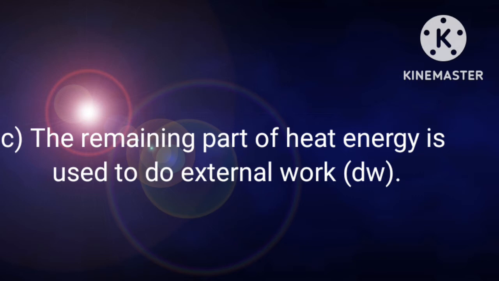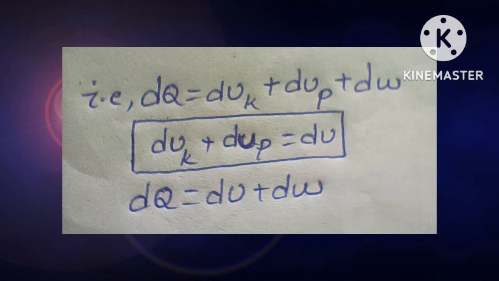It is denoted by dW. That is, dQ equals internal kinetic energy plus internal potential energy plus external work. Here dQ equals dU suffix k plus dU suffix p plus dW. Then dQ equals dU plus dW.